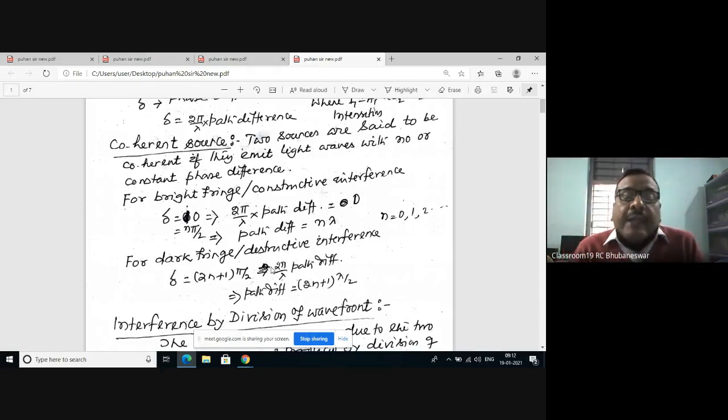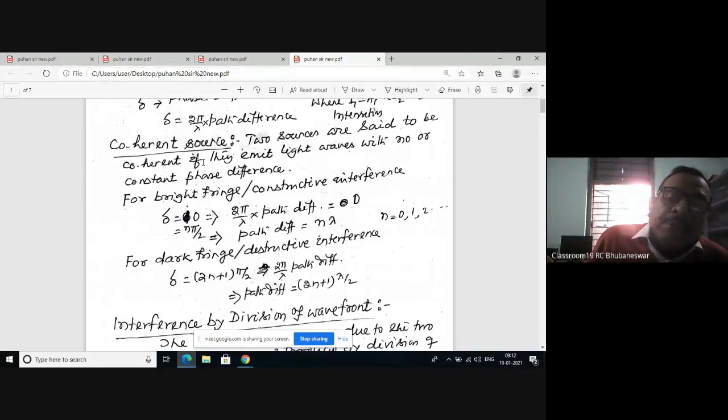And if the path difference is equal to an even multiple of lambda by 2, then you will get constructive interference. So this is interference.